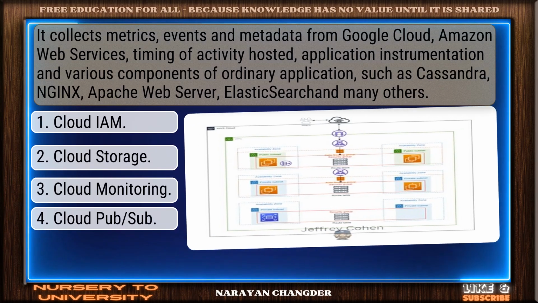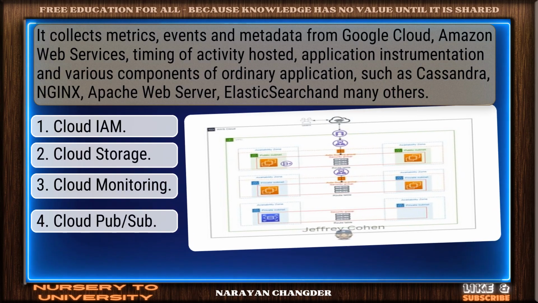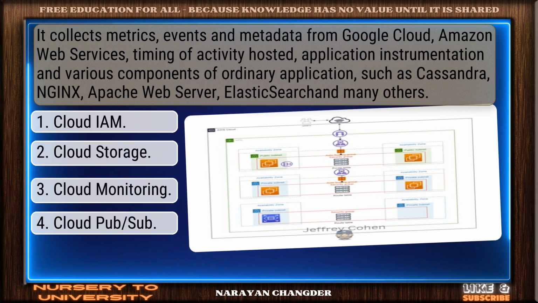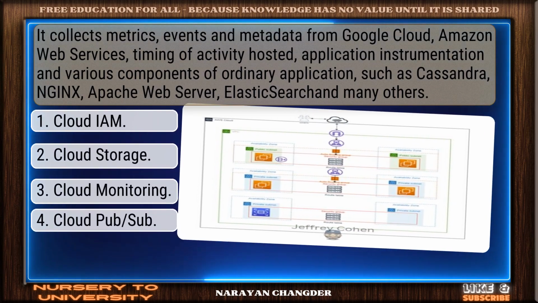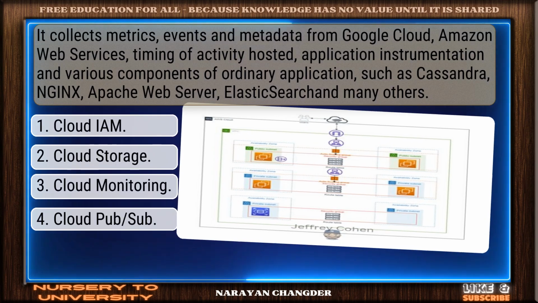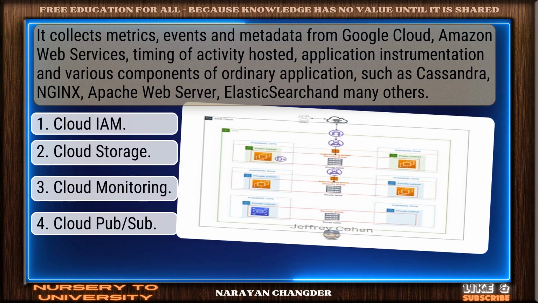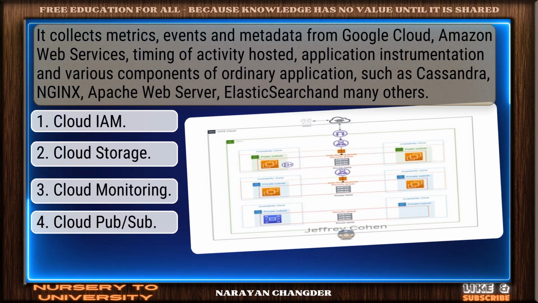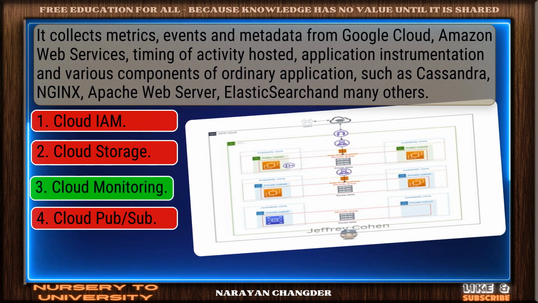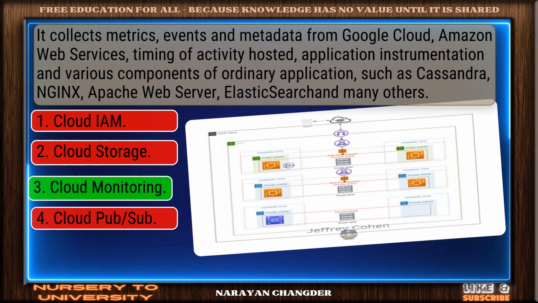Question number 1. It collects metrics, events and metadata from Google Cloud, Amazon Web Services, hosted uptime monitoring, application instrumentation, and various components of common applications, such as Cassandra, Nginx, Apache Web Server, Elasticsearch, and many others. Correct logic. Your choice, Cloud Monitoring, is sound and 100% true.